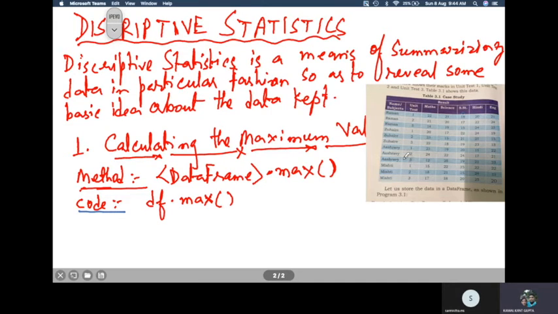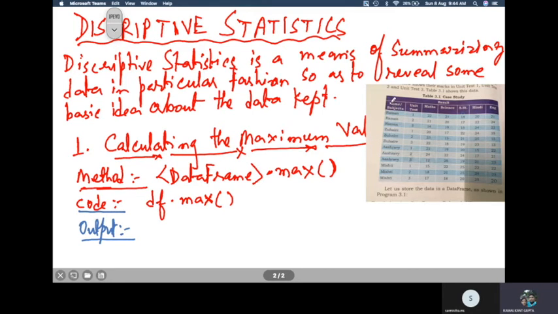It will give you the maximum of all the columns, regardless of the data type. The maximum of all the columns. Now what will be the output? The output will be something like this one.